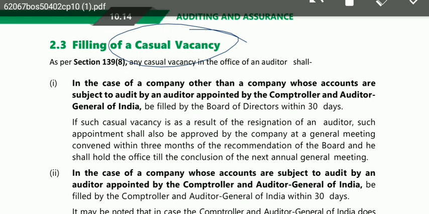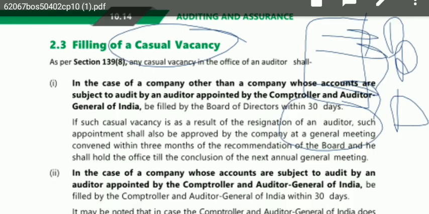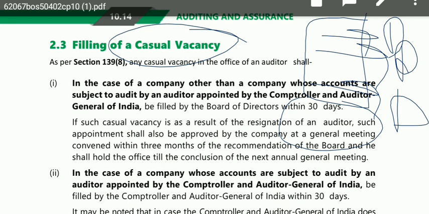Casual vacancy is that situation where the seat of the auditor is vacant or empty, because the auditor may resign, the auditor may expire, that means he may die, or he may attract any disqualification. We have already discussed the eligibility criteria, qualifications and disqualifications, right?